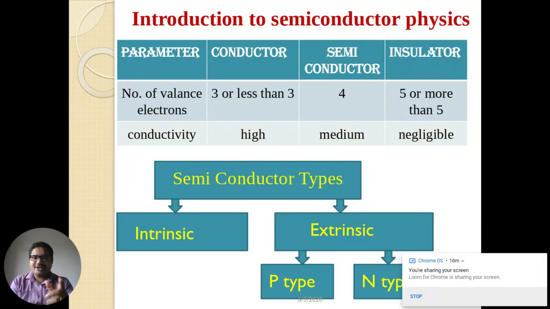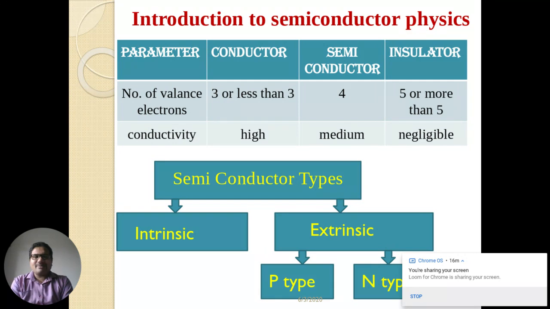Basically, semiconductors are of two types: intrinsic semiconductor and extrinsic semiconductor. Now, the most important thing is why this classification of intrinsic and extrinsic exists. An intrinsic semiconductor is basically called a pure semiconductor. Silicon and germanium are pure semiconductor devices. We call it intrinsic because there is no impurity in it.